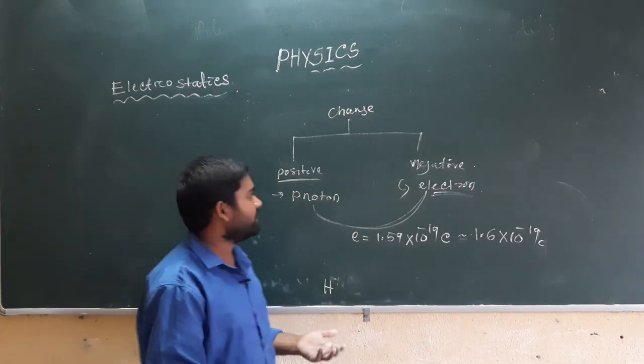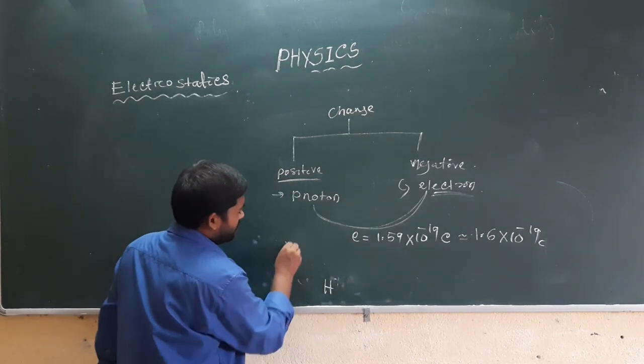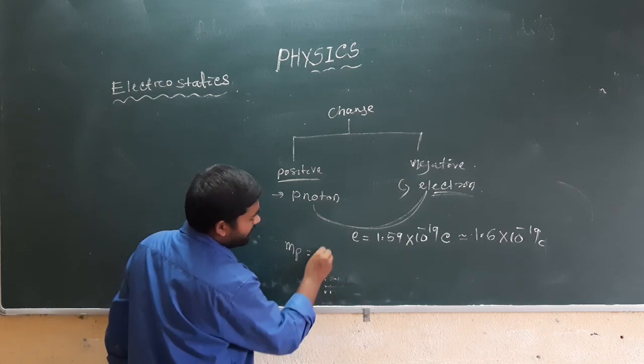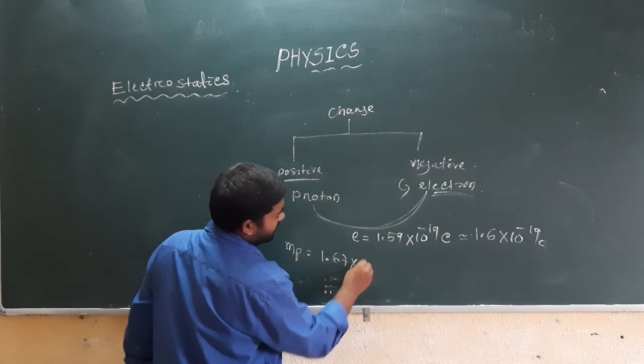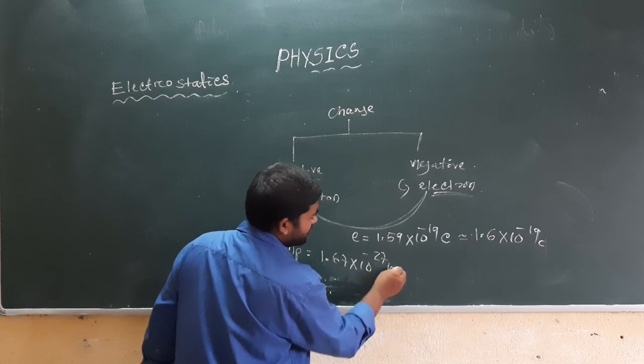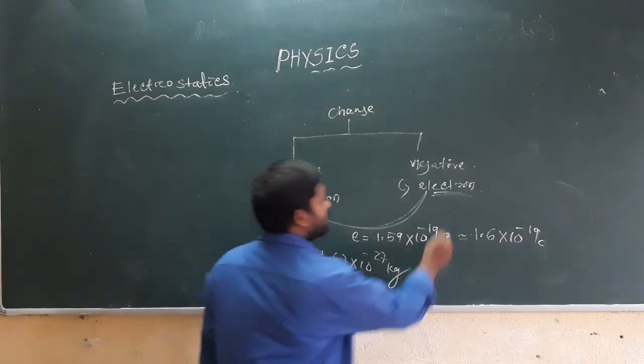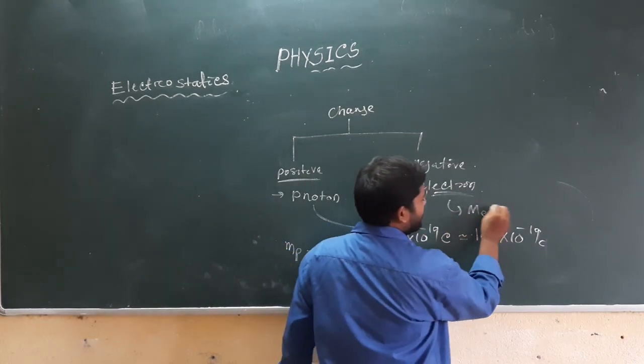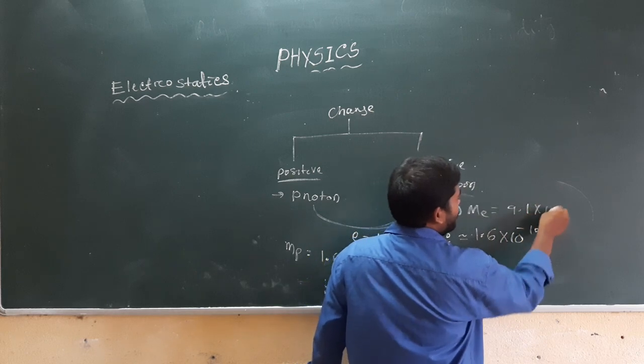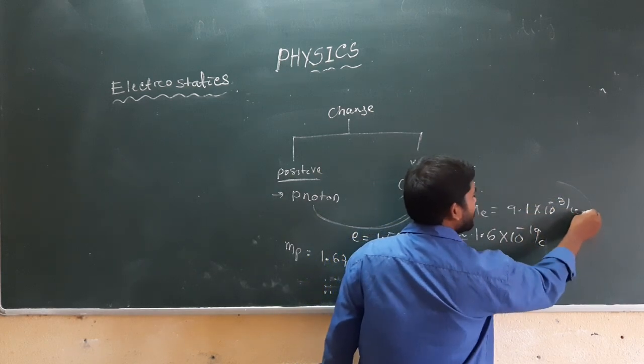Understand? Second thing, the mass of a proton is 1.67 times 10 to the power minus 27 kg, whereas the mass of an electron is 9.1 times 10 to the power minus 31 kg.